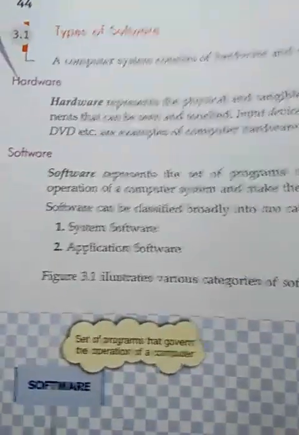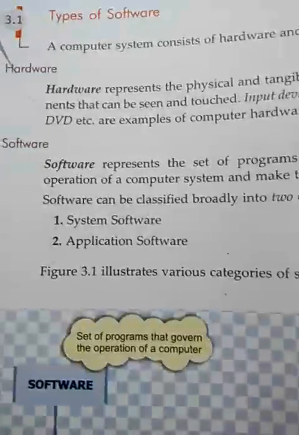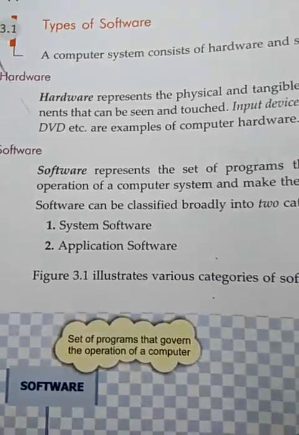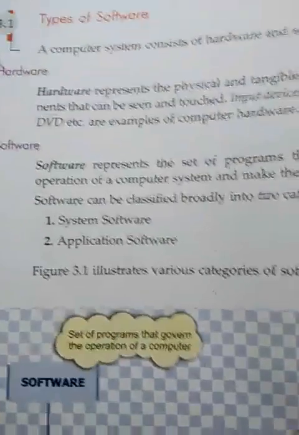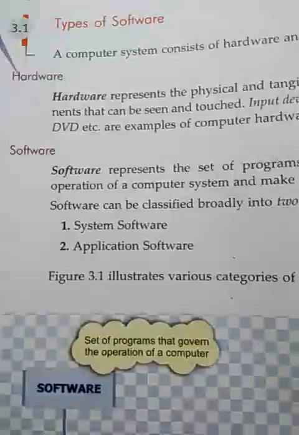You know the computer consists of two things: one is the hardware and the second one is the software. Hardware means all the machinery parts of the computer which we can see and touch. A few examples of hardware are input devices, output devices and storage devices.